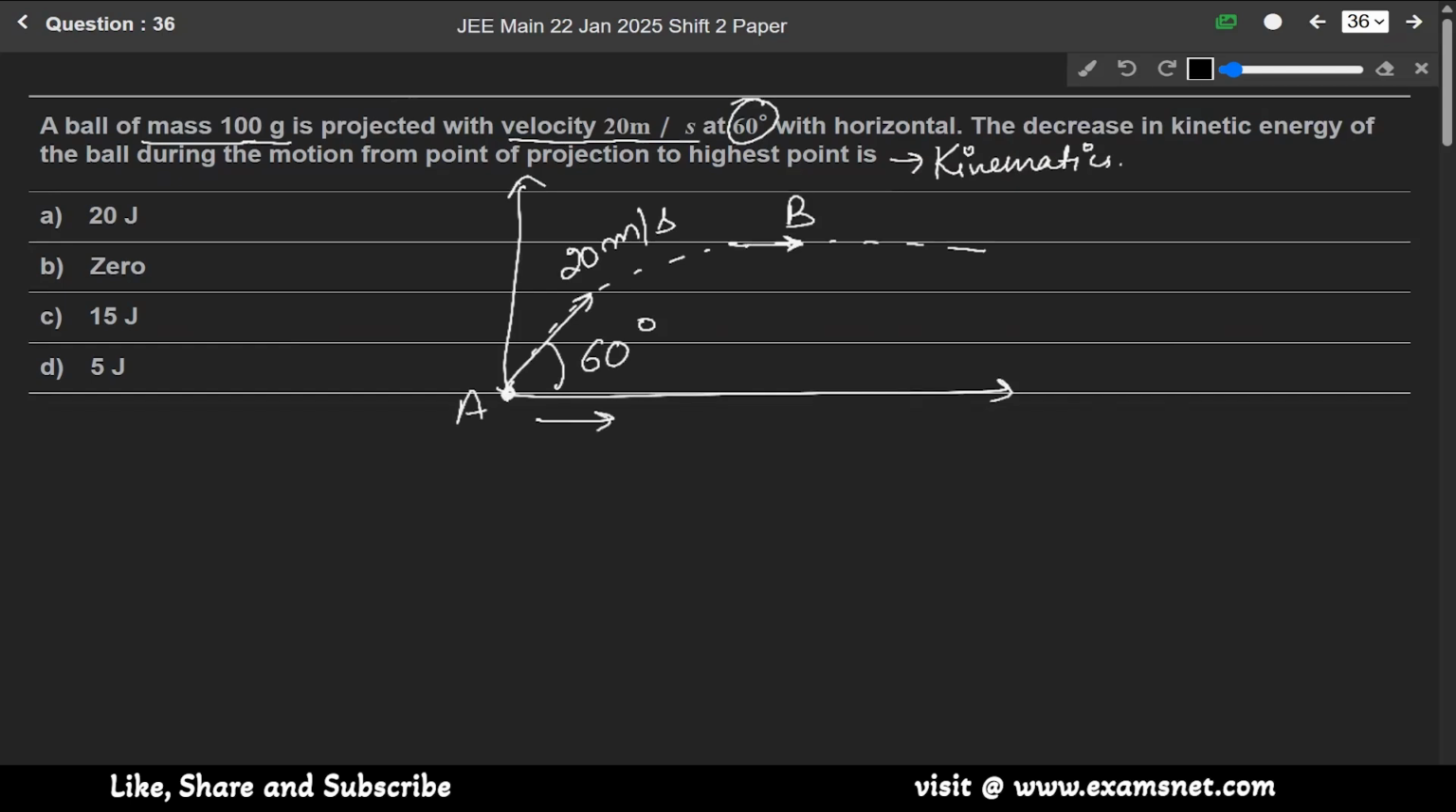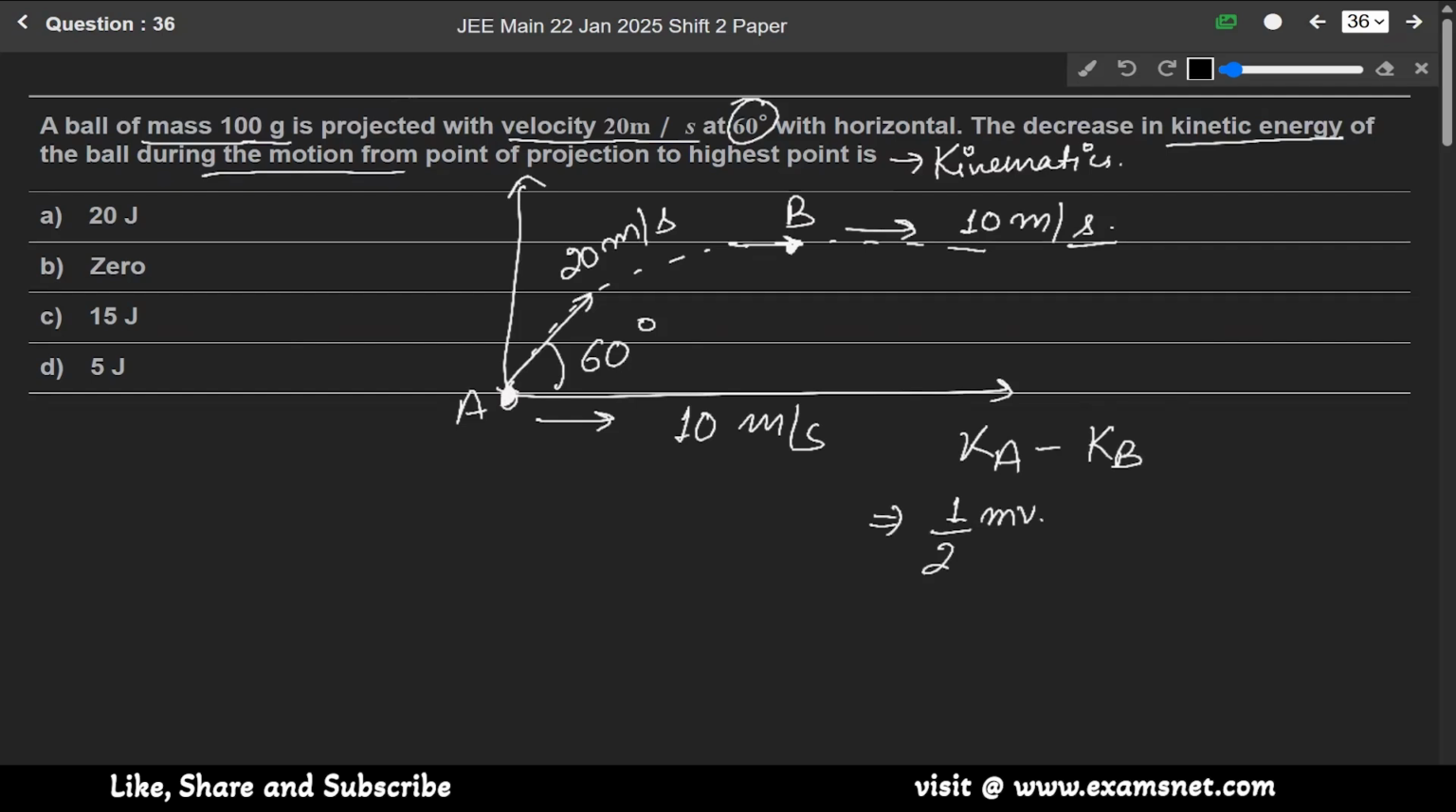So this component will be 20 cos 60, so it will be 10 meter per second, and the remaining one here is 10 meter per second. Okay, so we have to find the decrease in kinetic energy of the ball during the motion from the point of projection to the highest point. That means we have to find Ka minus Kb. So we all know kinetic energy equals half mv square. So it will be half m va square minus half m vb square.